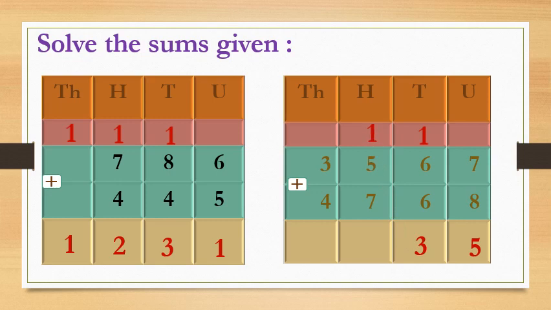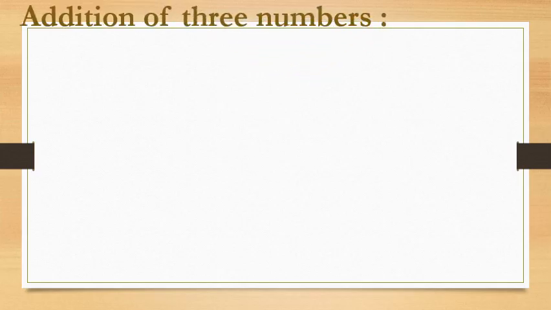Now we will add the numbers from the hundreds place, that is 1 plus 5 plus 7, the answer is 13. So again we will carry over 1 to the thousands place. Now we will add the numbers from the thousands place, that is 1 plus 3 plus 4 is 8. The answer is 8335. Okay. Yes students, we know how to add two numbers, correct?